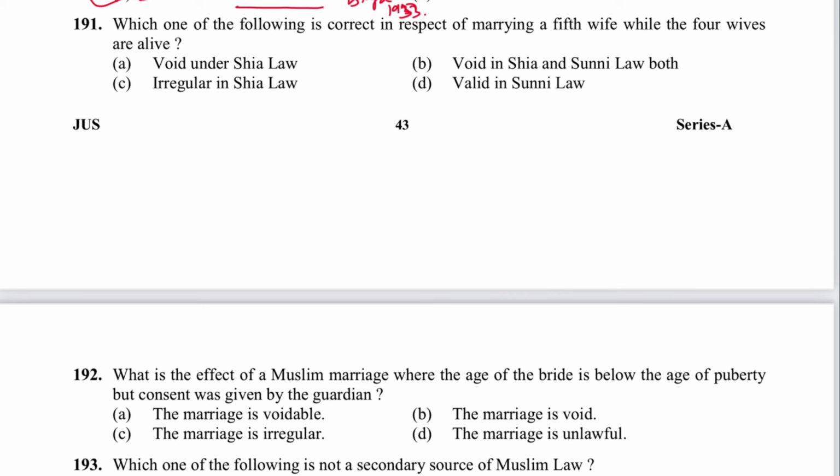Next 191, which of the following is correct with respect to marrying a fifth wife while the 4 wives are alive? It is void under Shia law only. What is it in Sunni law? Irregular. Irregular in Sunni law.